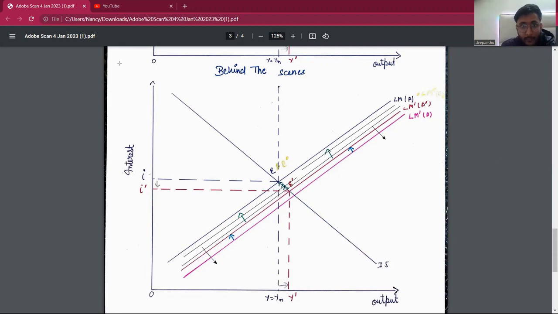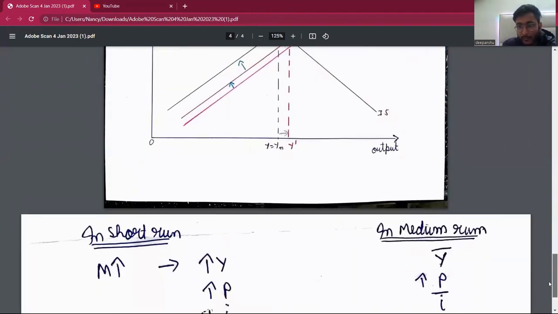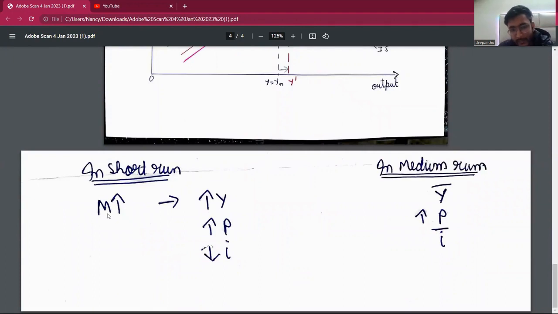So let's sum up all these facts in the short run and medium run and see what conclusion we get. In the short run, we concluded that an increase in money supply is accompanied by an increase in the output, an increase in price level, and a decline in interest rate. Whereas in the medium run, our output remains constant, interest rate remains constant, while only the price level in the economy increases.